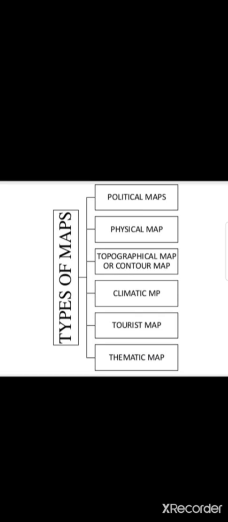In globe we can identify the places, but there are different types of map like political maps, physical map, topographical map, climatic map, tourist map, thematic map. See students, in our book we discussed some of them like physical maps, political maps and thematic maps.